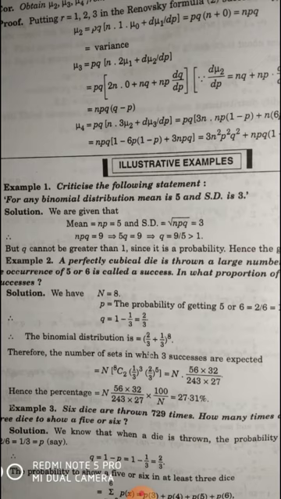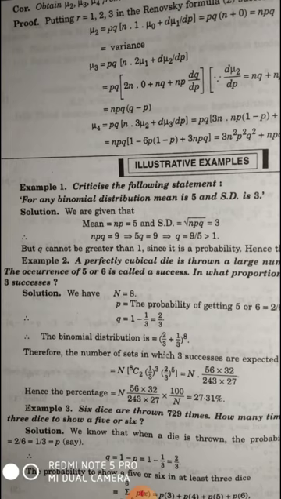Mean is equal to n into p. It is given here 5, so np is equal to 5. Formula of standard deviation is under root npq. It is given here 3, and squaring it becomes 9, so npq is equal to 9, and np is equal to 5, so putting the value of np, it becomes 5q is equal to 9 and q is equal to 9 upon 5, and q is equal to 9 upon 5 is greater than 1.